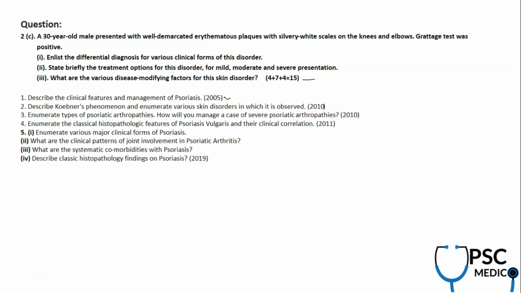Psoriasis is not new stuff again. Clinical features and management was asked in 2005. Koebner phenomenon, what are the disorders in which you see it, is asked again. Type of psoriatic arthropathy, a systemic manifestation of psoriasis involving joints, is asked in 2010. Histopathology was asked in 2011. Clinical forms of psoriasis, clinical pattern of joint involvement, comorbidities, histopathology in 2019. It's like a direct repeat in an indirect manner.